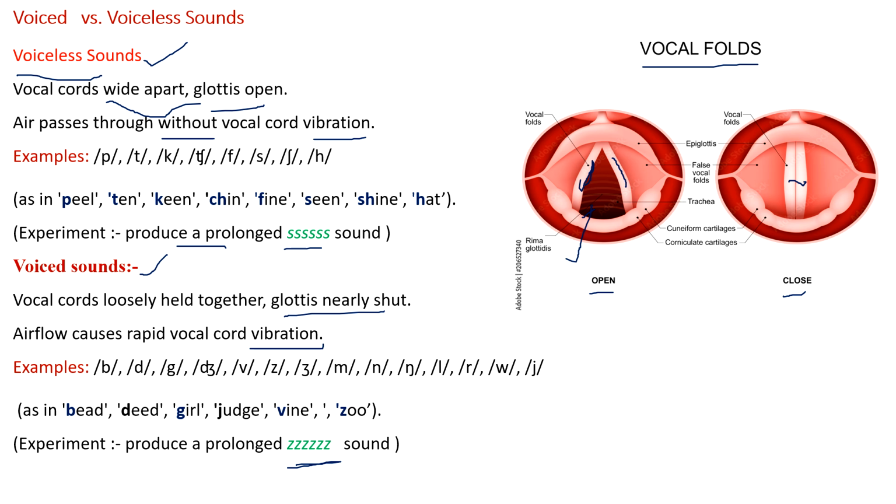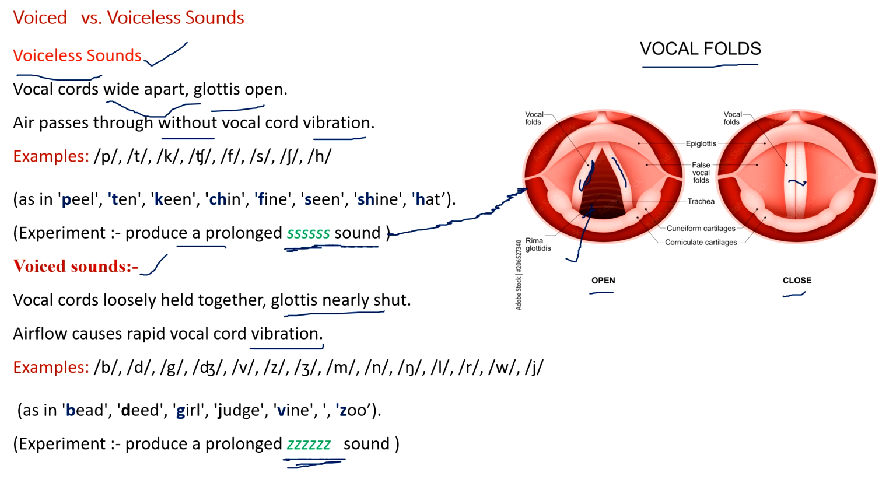The hissing sound is voiceless because the vocal cords are open and the air passes without any vibration. The buzzing sound, zzz, is a voiced sound because the vocal cords rapidly close and open.